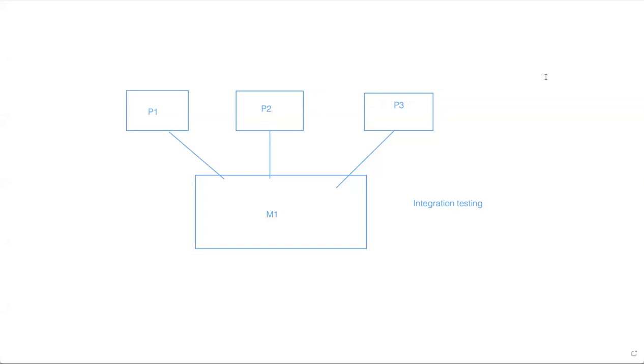Once they do a certain level of testing, before releasing the QA versions, they will integrate all these modules into a build, called an executable format, or a package.